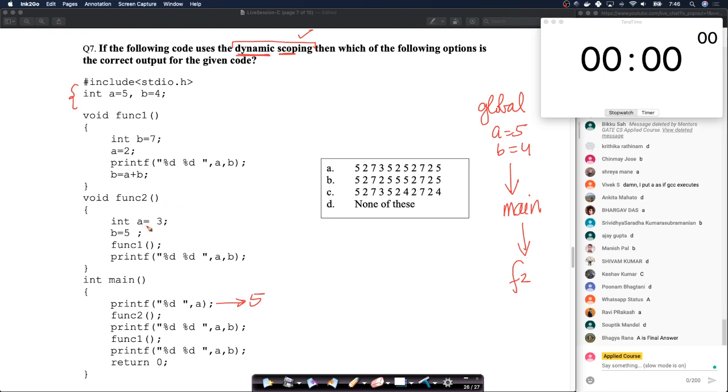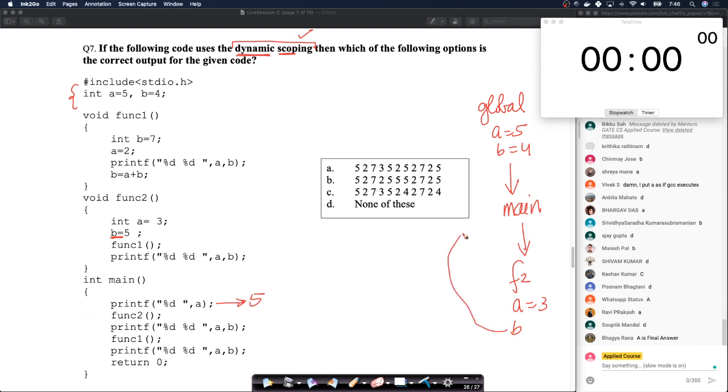In function 2, we have A equals 3. Cool. But B is not initialized. It's saying B equals 5, but there is no local variable B within this function. So it will actually use the B that is there in its parent function which called it. That's what dynamic scoping is all about, right?